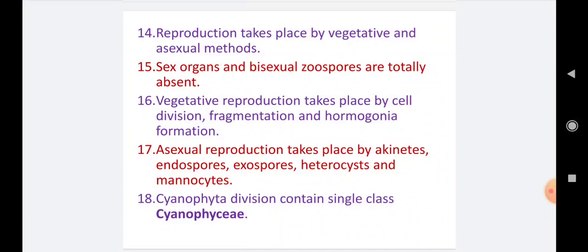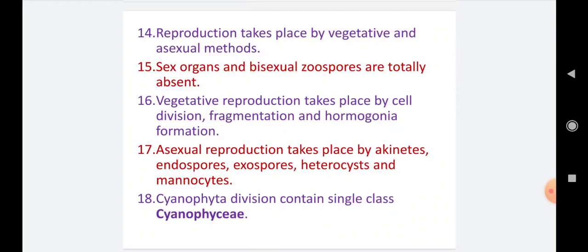Next point, asexual reproduction takes place by akinetes, then endospores, then exospores, then heterocysts, and the last one is nanocytes. These are all non-flagellated, non-motile spores, and they are developed asexually by the Cyanophyta algae and cause asexual reproduction. Akinetes and heterocysts are the most common examples of asexual spores in the blue-green algae.